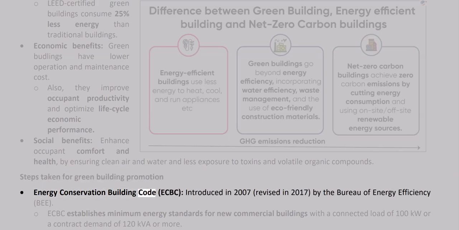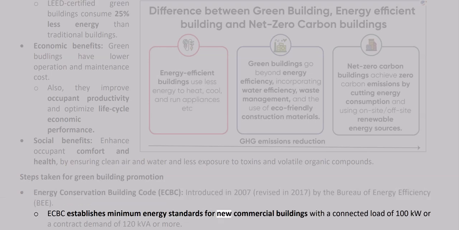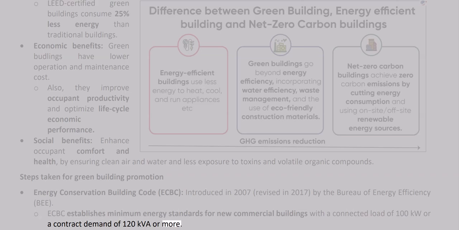Steps taken for green building promotion. Energy Conservation Building Code, ECBC, introduced in 2007, revised in 2017 by the Bureau of Energy Efficiency, BEE. ECBC establishes minimum energy standards for new commercial buildings with a connected load of 100 kilowatts or a contract demand of 120 kVA or more.